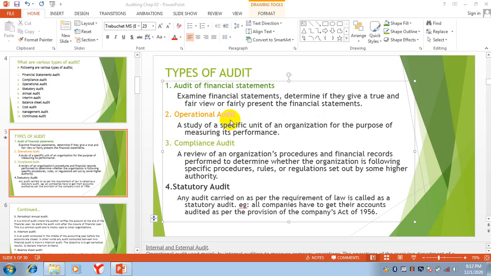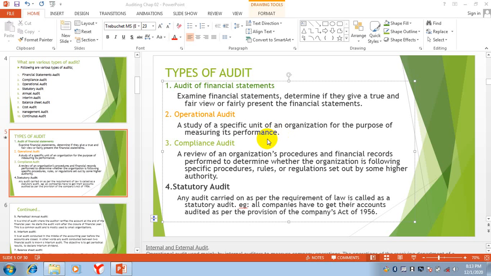Basically, in operational audit, our main source of data is financial data. But here we are checking the operational policies and achievements related to organizational objectives.